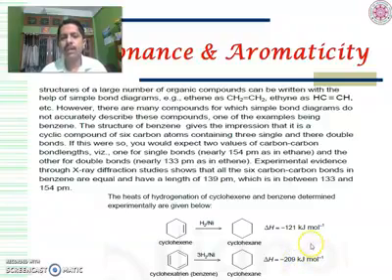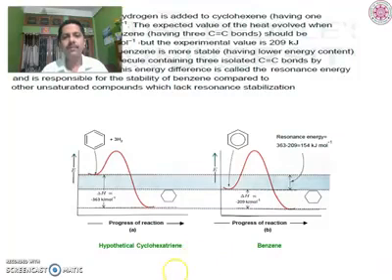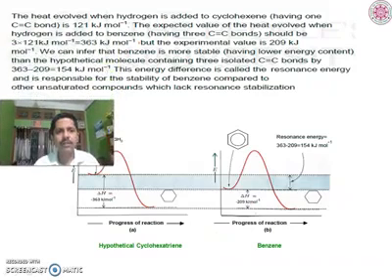So this compels us to conclude that cyclohexatriene is not a simple triene like an alkene. It is somewhat different. Hypothetically the energy should be minus 363, but it is found to be minus 209.